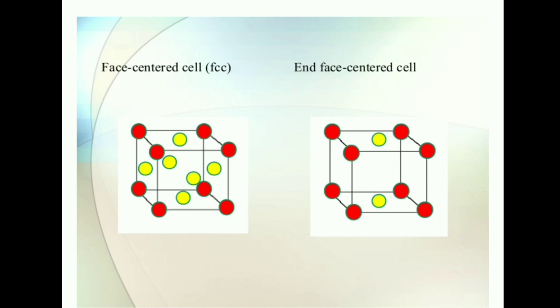In FCC, along with all corners, all the face centers have a constituent particle. Then the last one is the end centered unit cell, or end face centered cell. Along with all corners, there are particles at the center of any two opposite faces.